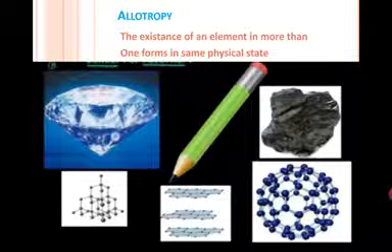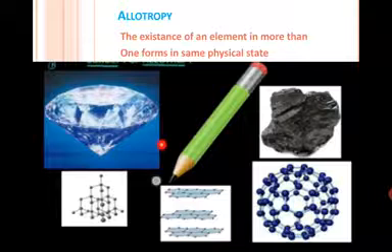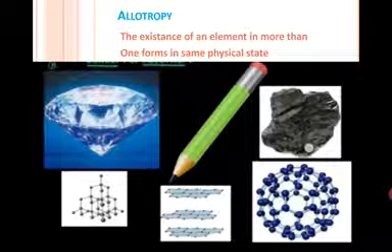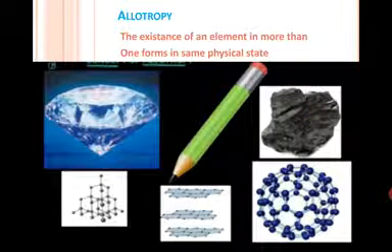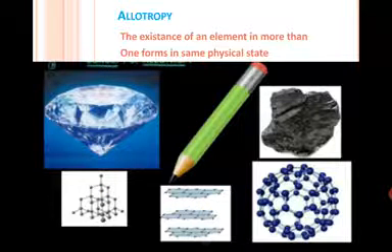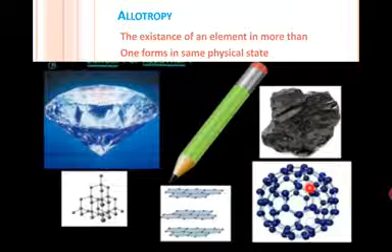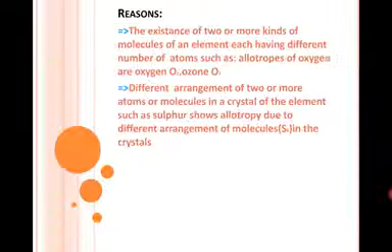This is diamond. This is graphite and this is buckyball. If you can see the structure, this is the structure of the diamond, this is graphite and this is buckyballs. They all are present in same physical states but present in different forms.